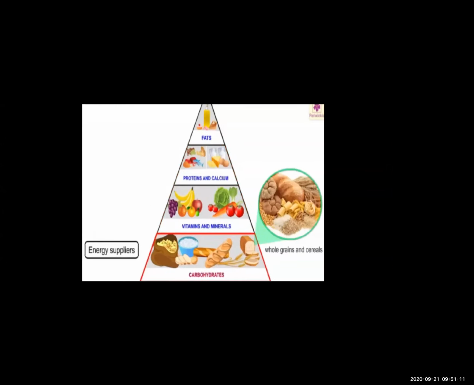Now see carbohydrates. What comes in a carbohydrate? In carbohydrates come the whole grains, whatever grains are there, cereals, pulses. Grains means what? Rice, jowar, bajra, wheat, all those things.